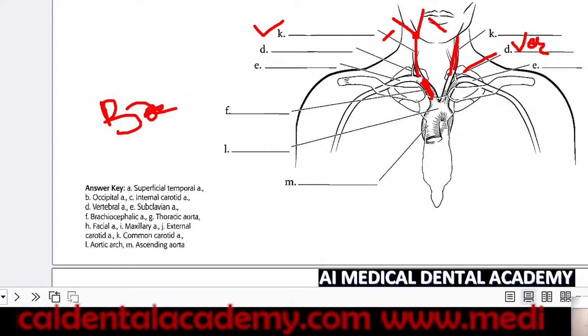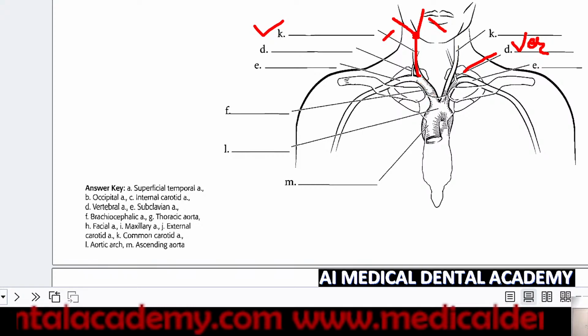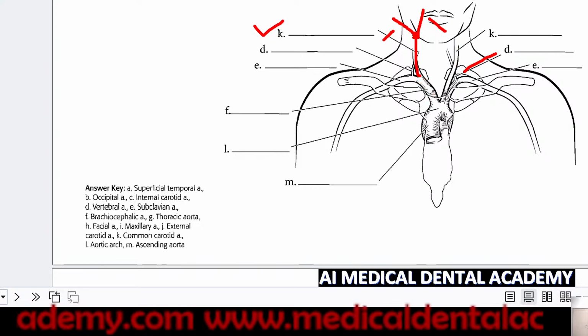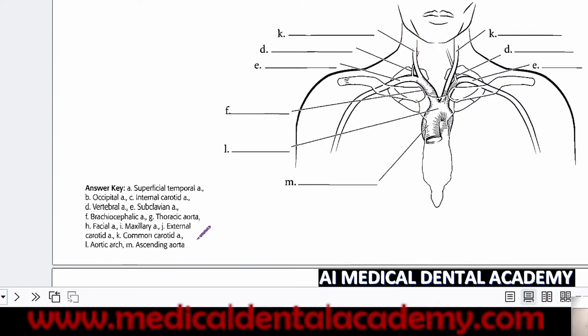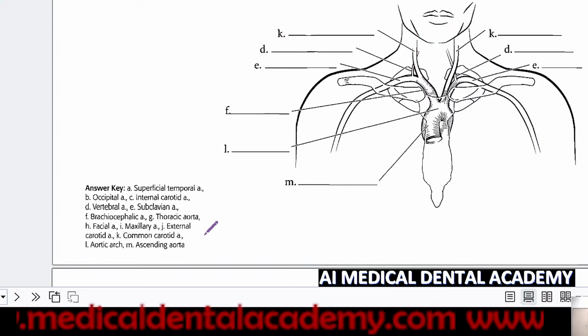So in this way, you have to understand the anatomy, and before reading anything, you have to draw these diagrams and clear all these labelings. Then you will be able to understand.